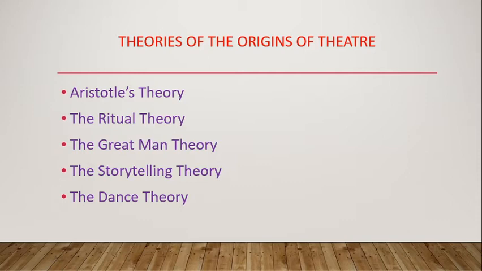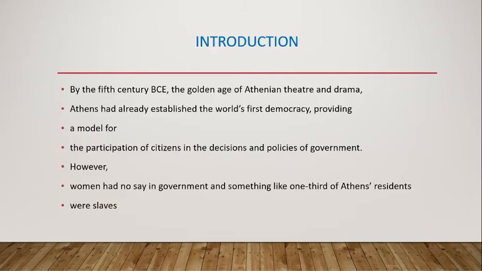As I have told you, by the 5th century BC was the golden age of Athenian theatre and drama. Athens had already established the world's first democracy, providing a model for the participation of citizens in the decisions and policies of government. If you have studied ancient Indian history, we have seen the Solah Mahajanapadas, in which 16 states were there in India.